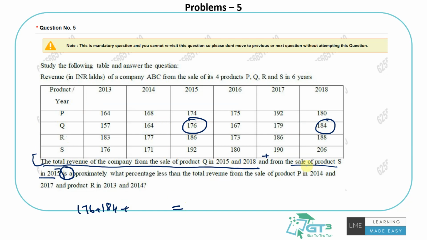And is again plus sale of product S in 2015. S in 2015 is approximately what %? I assume K percentage is the answer, and then I have to find it. K % sorry, less than. Okay, my bad. So let me just treat it. It's what % more or less.